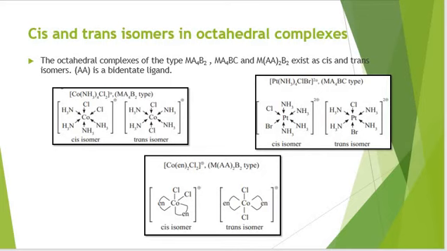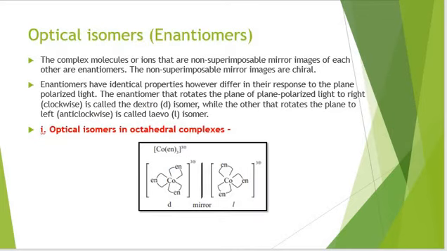Now, optical isomers. The complex molecules or ions having non-superimposable mirror images are called enantiomers. The non-superimposable mirror image is called chiral. And enantiomers have identical properties, however they differ in their response to plane polarized light.